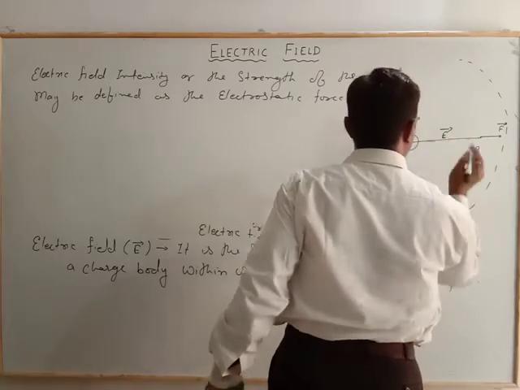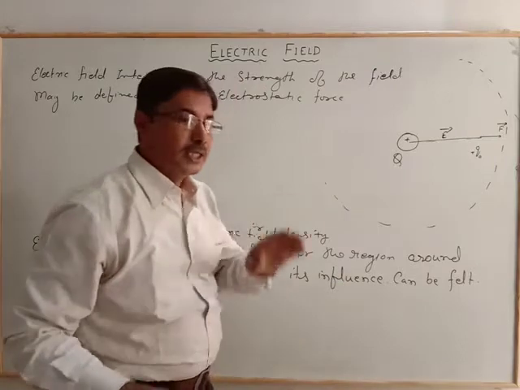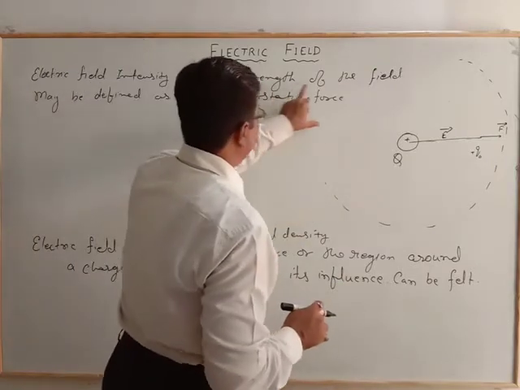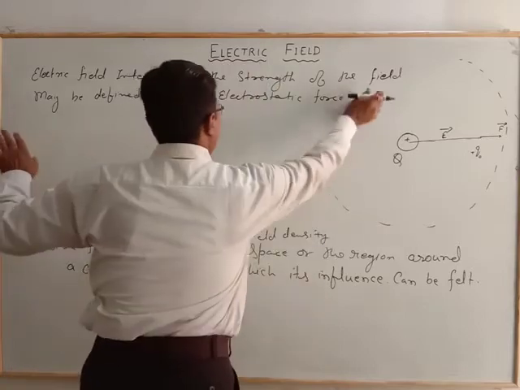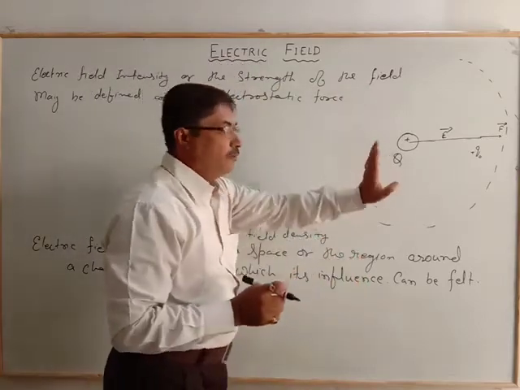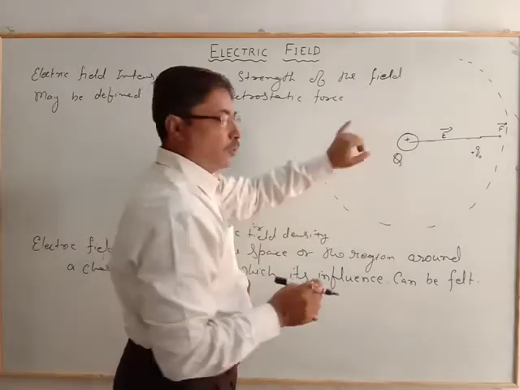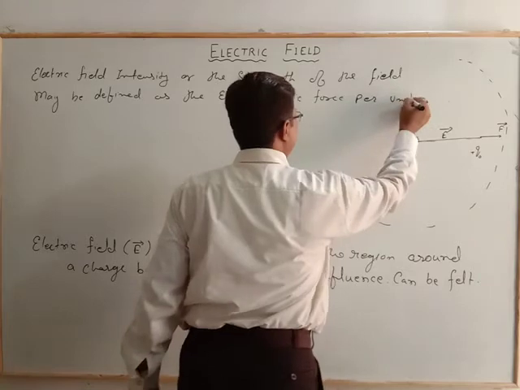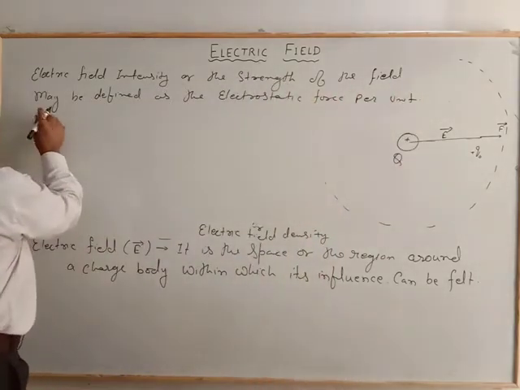Now listen and remember what I have just written: electric field intensity, or the strength of the electric field, may be defined as the electrostatic force per unit positive charge,